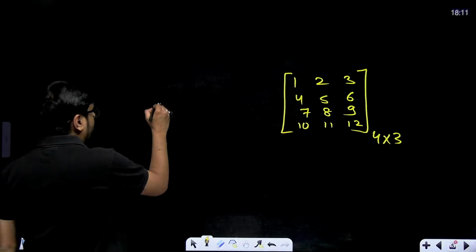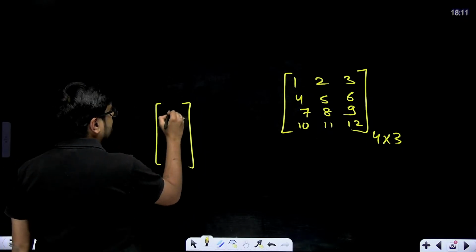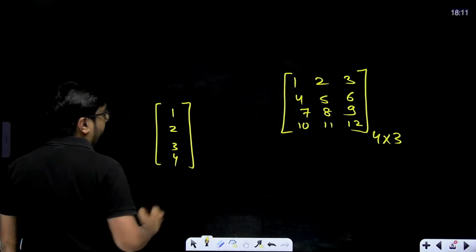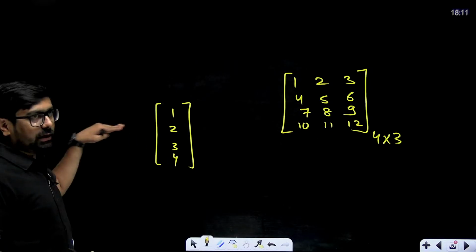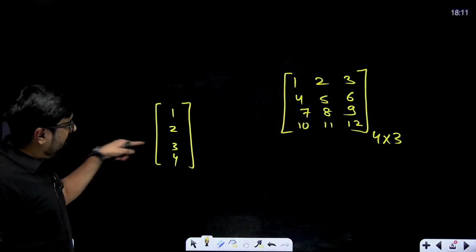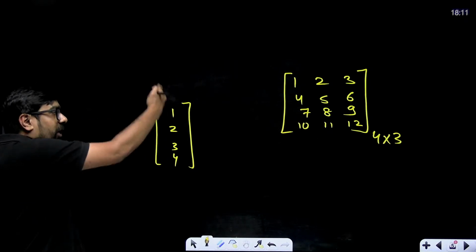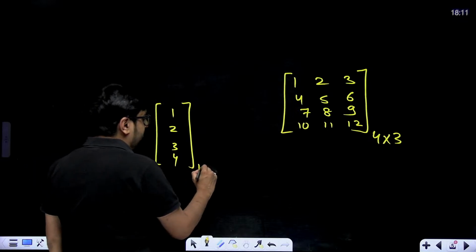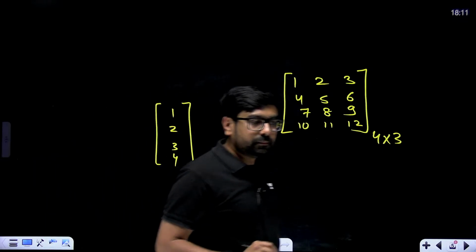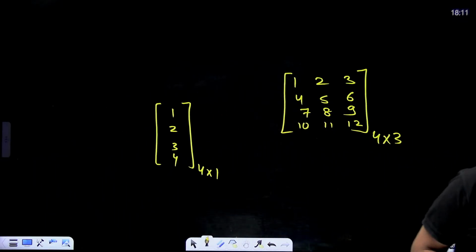Suppose I want to make a matrix like this, 1 2 3 4. How many rows are there horizontally? 1 2 3 4, 4 rows are there. How many columns? Just 1 column. So this is just 4 cross 1. This I can call as 4 cross 1.